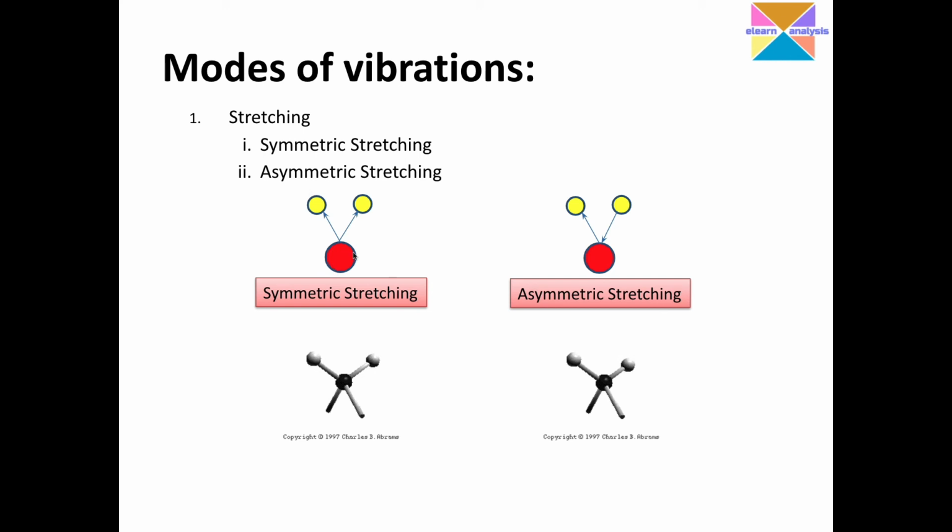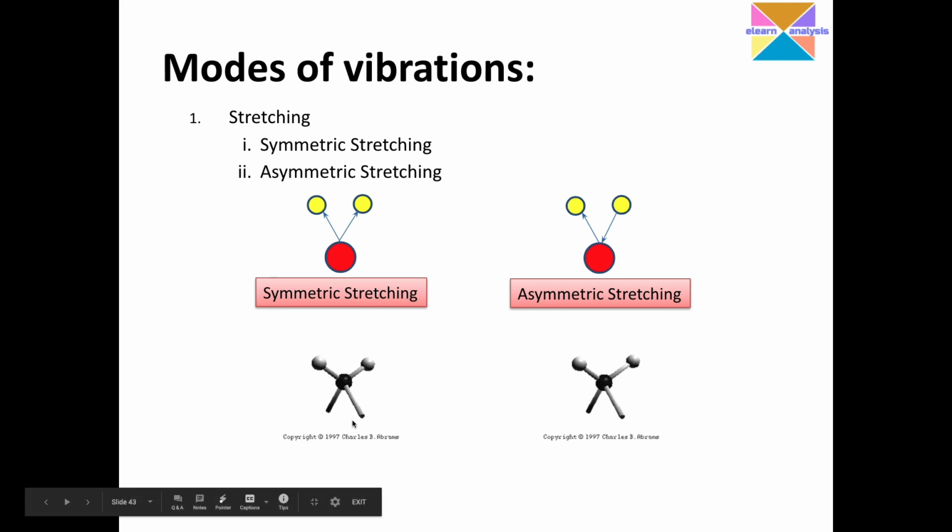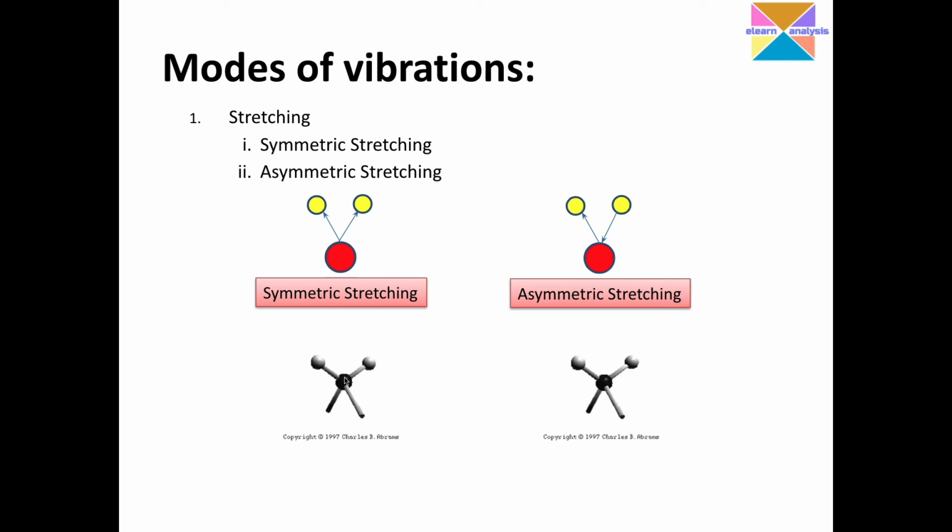So this is the symmetric, where these two yellow atoms will move towards the red atom simultaneously or move away from this red atom simultaneously. We call them a symmetric stretch. You can see here in this particular animation, which is a copyright image taken from a source and acknowledged here, these two atoms move towards the central atom simultaneously and move away simultaneously. So we call this a symmetric stretch.